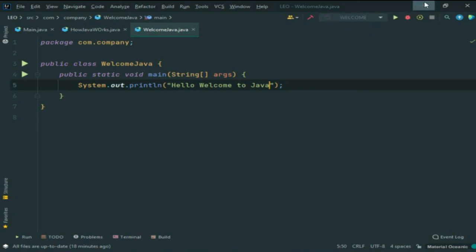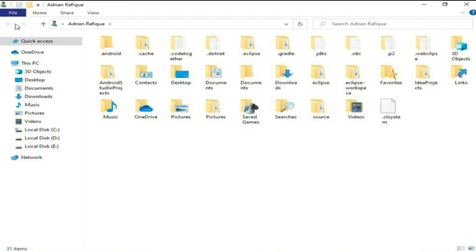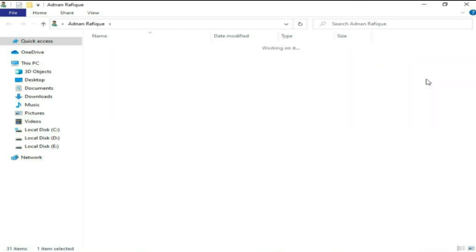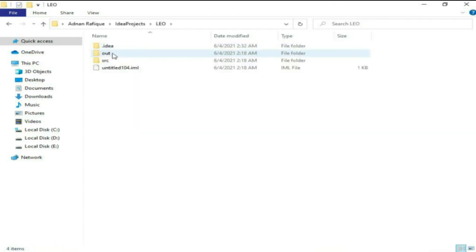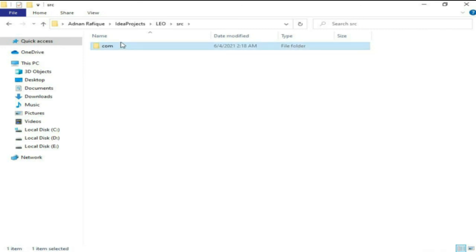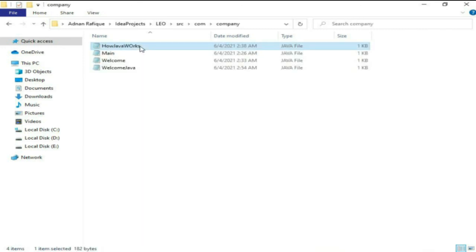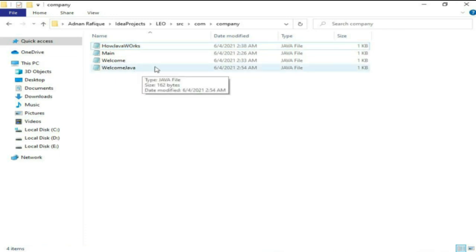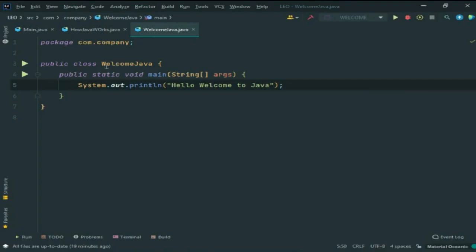Now if I go to our file directory, IntelliJ projects are created here. So this is our project name, and go to the src folder, and then the com folder, and then company. So guys, here you can see that here is our Java file, which is WelcomeJava. You guys can see that here we have created a class.